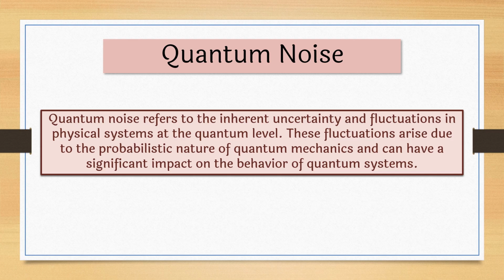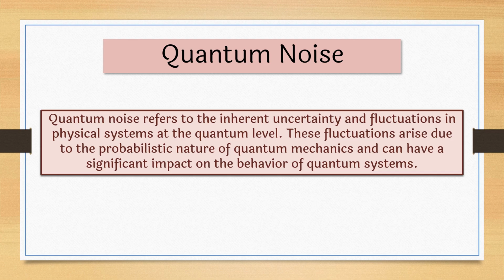But these external environmental factors affect the performance of a quantum computer and generate uncertainty and fluctuations, due to the probabilistic nature of quantum mechanics.